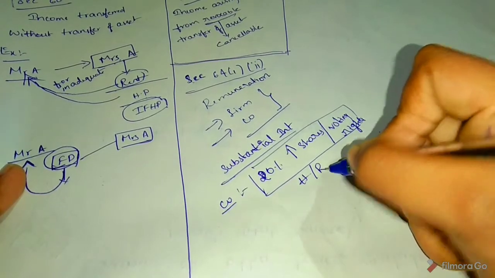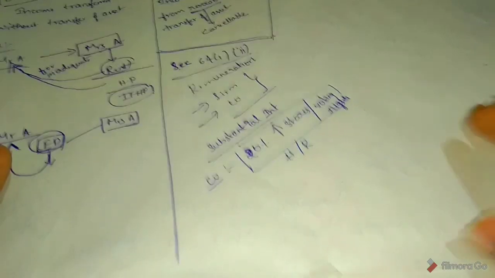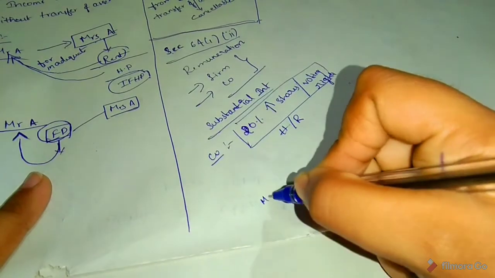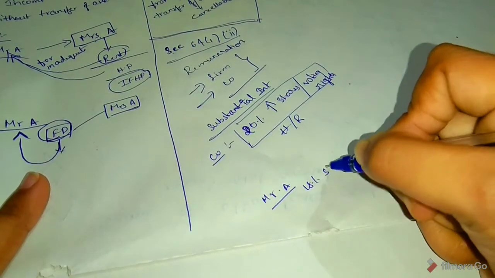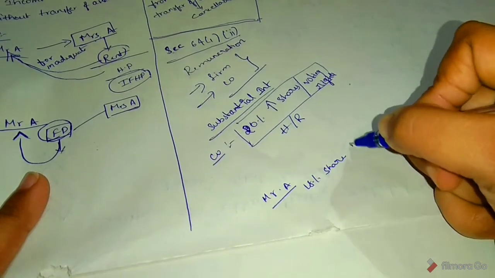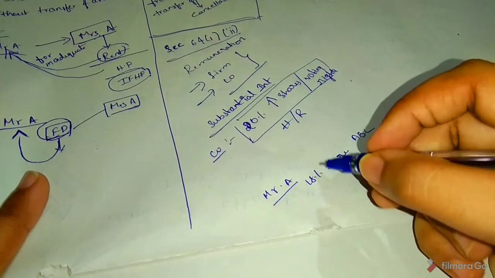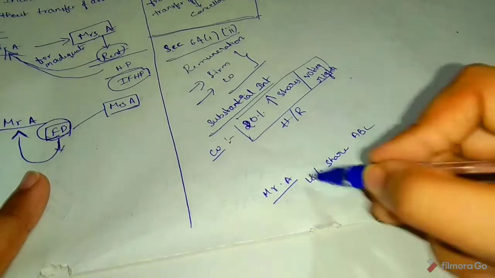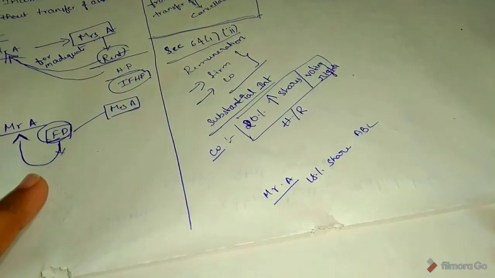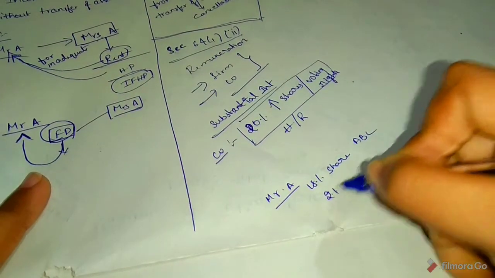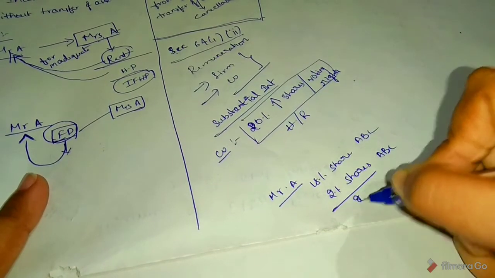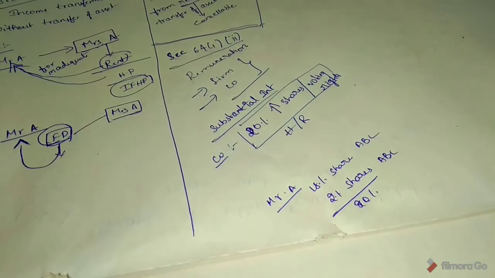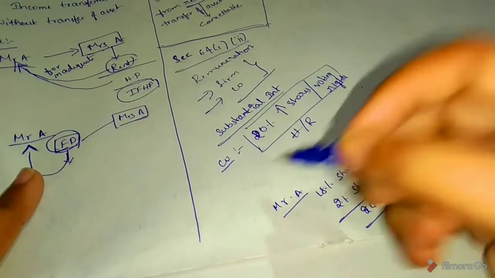Himself or relative. See, for example, Mr. A holds 18% shares in ABC company and Mr. A's relative holds 2% shares in ABC company. So total 20% shares in case of a company.